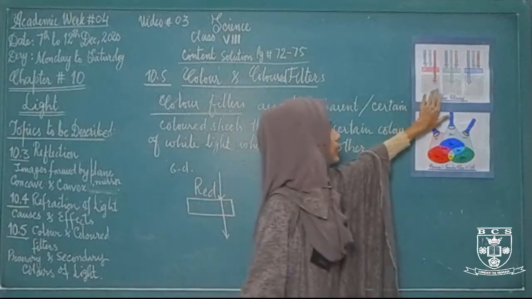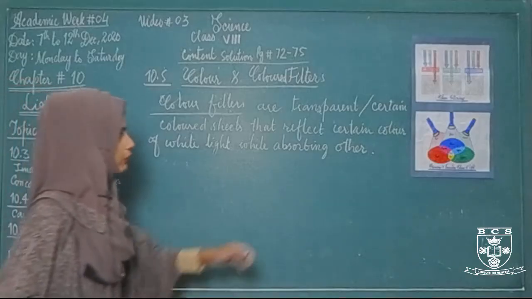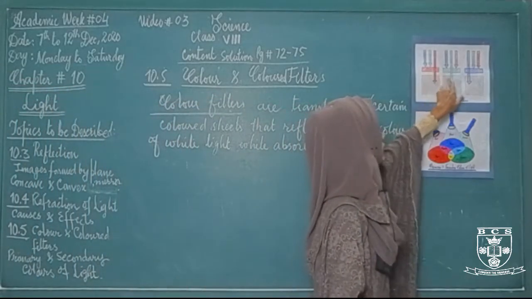You can see these 3 diagrams. If you look at this diagram, here we have 3 different colored filters.